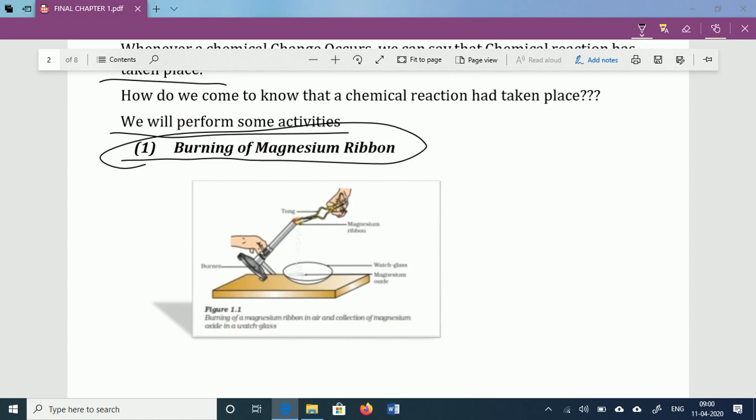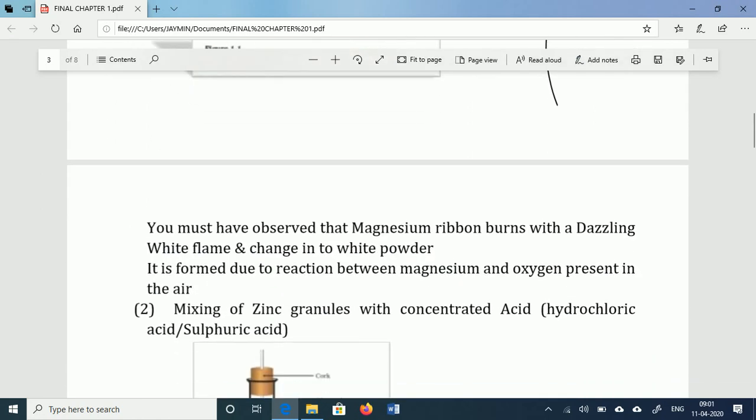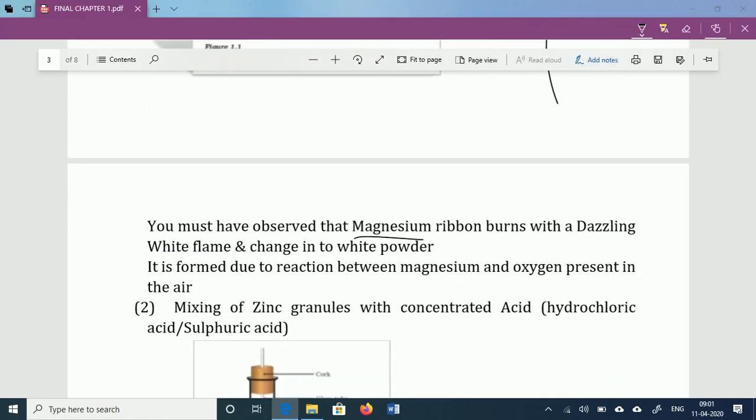This thin oxide layer retards the burning process of the magnesium ribbon. So to facilitate the burning of the magnesium ribbon, there is a need to remove that oxide layer. That's why the magnesium ribbon should be rubbed with sandpaper. Later this magnesium ribbon should be held with a pair of tongs and placed over the burner. We observe that the magnesium burns with a dazzling white flame.